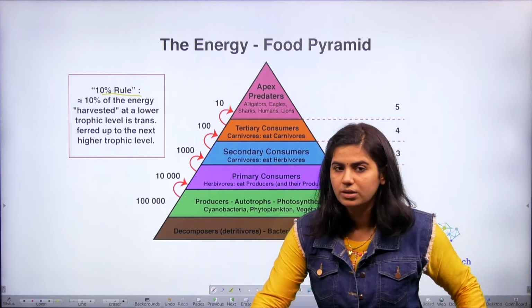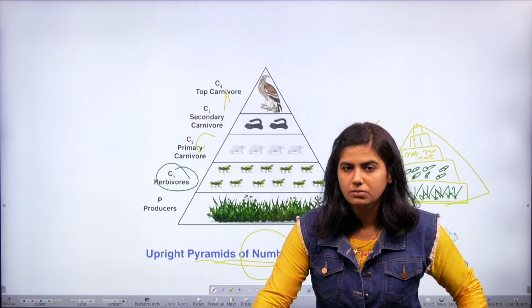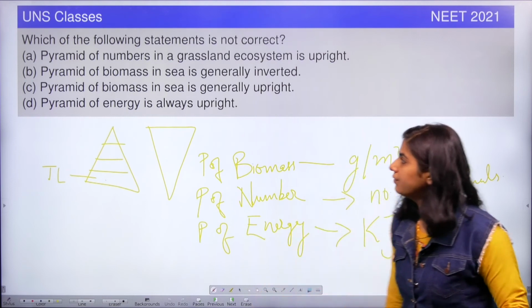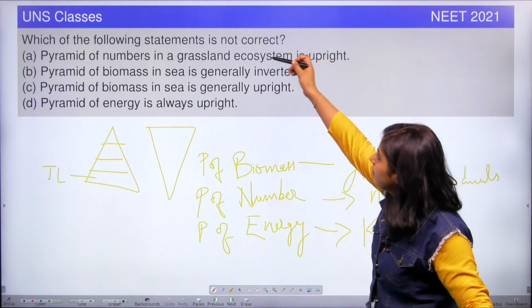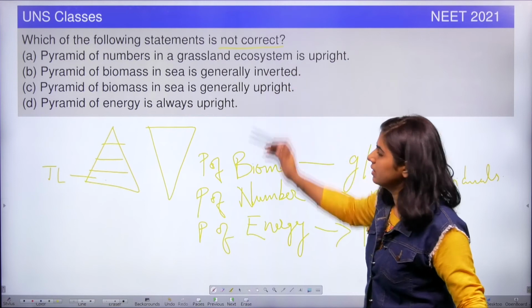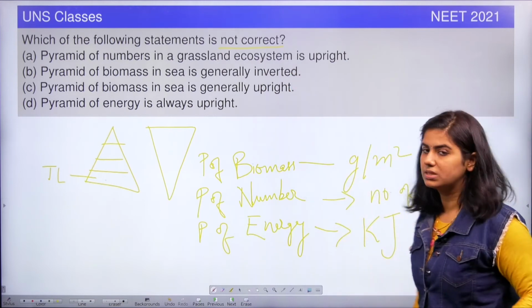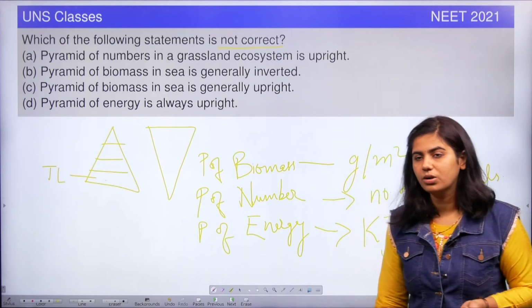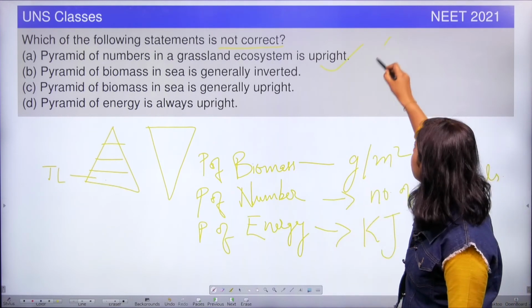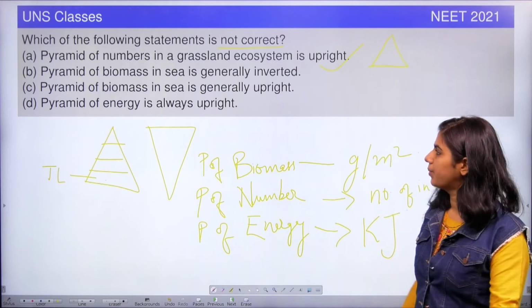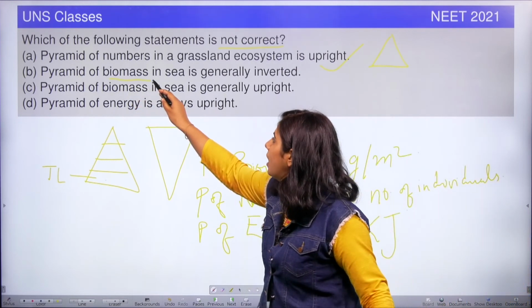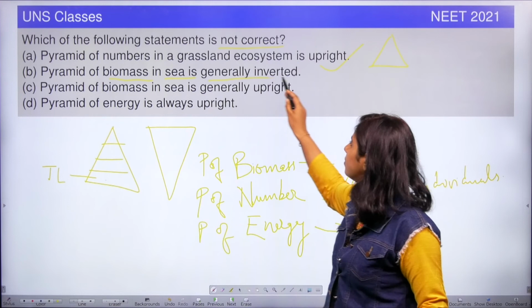So, when we go back to the question, here we have to find out which is not correct, right? The first option is pyramid of number in a grassland ecosystem is upright. Is it correct or wrong? It's correct, right? It's always upright. The second option, pyramid of biomass in sea is generally inverted.